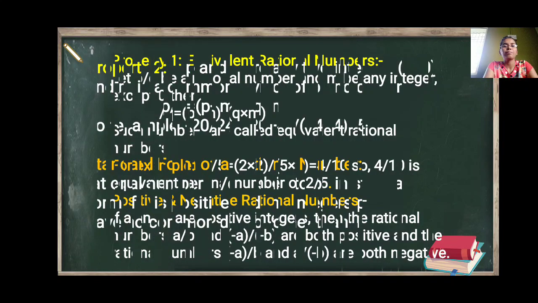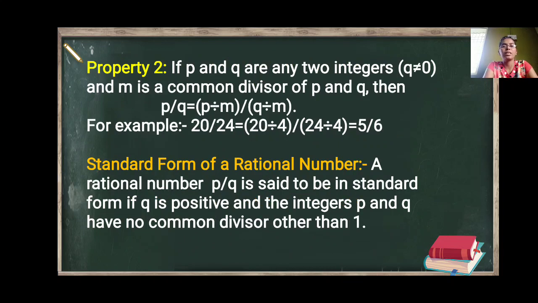Now the second property. If p and q are any two integers, the condition is q is not equal to 0, and m is a common divisor of p and q, then p upon q can be written as: firstly we will divide the numerator by m and then also divide the denominator by m.